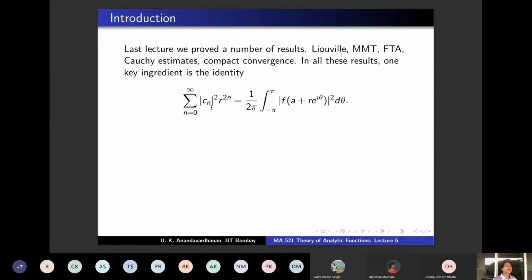That was Cauchy's estimates. And compact convergence, what do you have to show? If Fn converges to F and the Fn's are holomorphic, show that F is holomorphic, first of all. What was the idea?